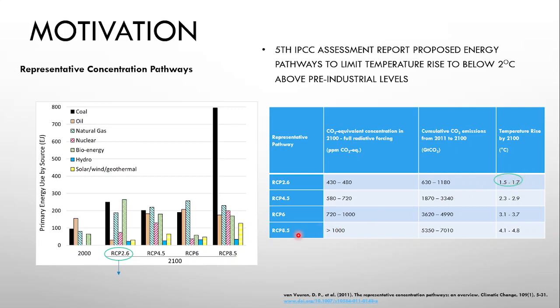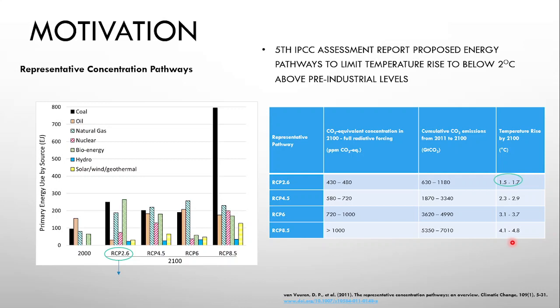But if you see all these pathways, okay, this is the primary energy use by source. Let's look at this pathway, RCP 8.5, okay, which is heavily dependent on coal, like you can see here, and the others are not so much. So what happens is, in this case, the planet will warm up by about 4.5 degrees Celsius, and the consequences can be catastrophic for our climate and for our future in general.